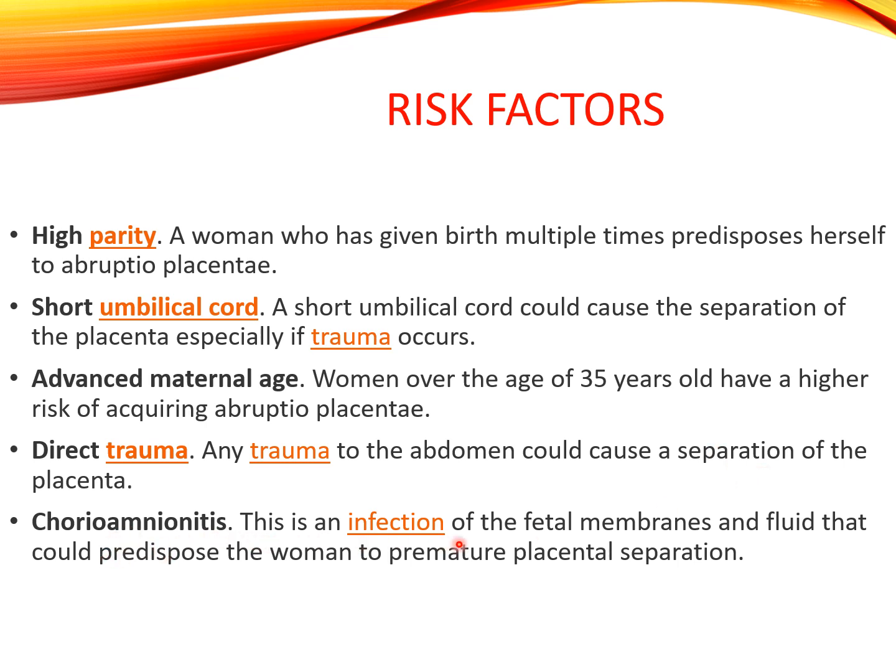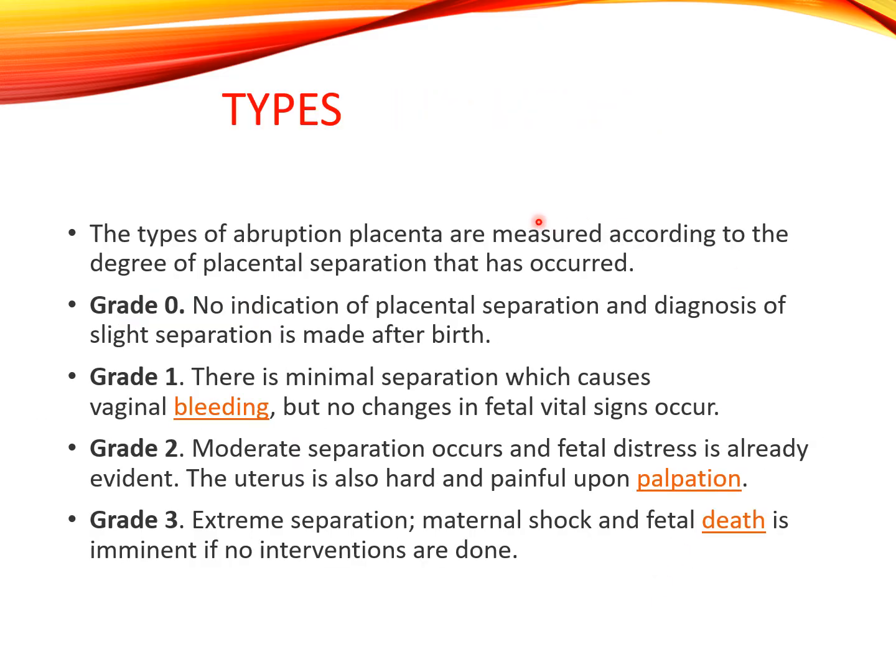Chorioamnionitis. This is an infection of the fetal membranes and fluid that could predispose the woman to premature placental separation. So these were the risk factors. Now we'll see what are the types.